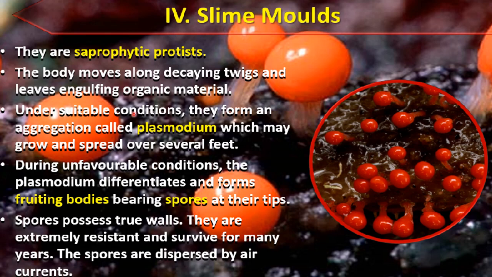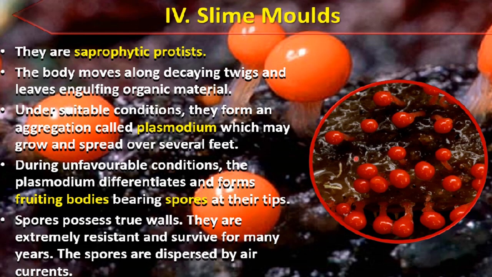Under suitable conditions, they form an aggregation called plasmodium. When the conditions are suitable for their growth, what will happen? They will form an aggregation, and that will be called plasmodium.